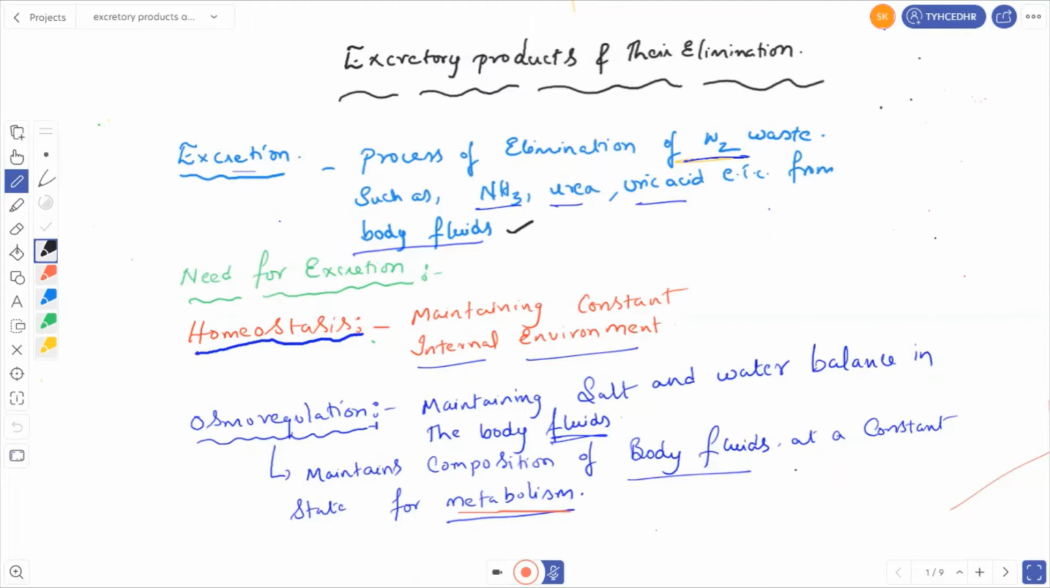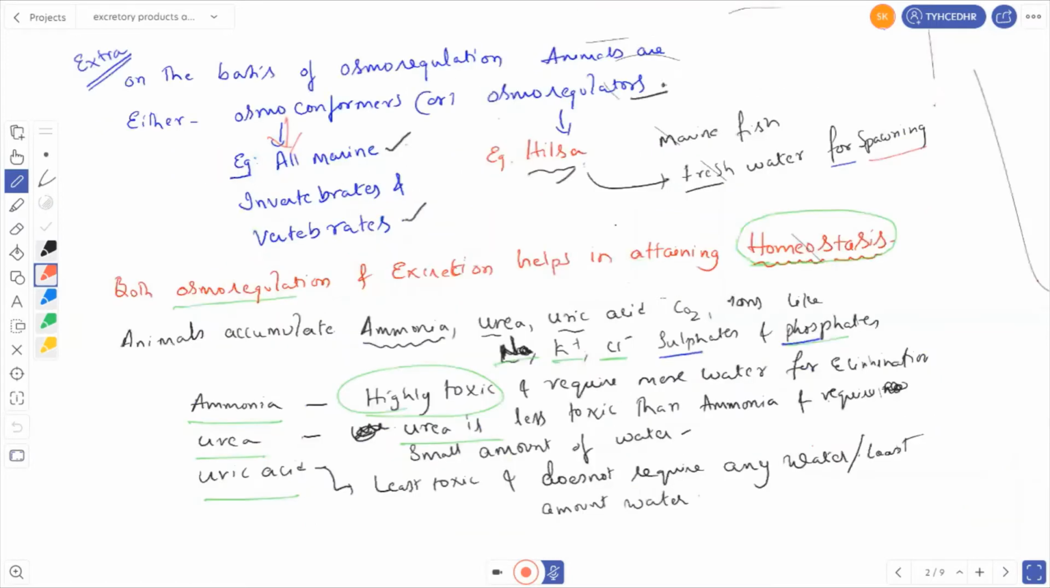Then what is the need for excretion? The need for excretion is for maintaining homeostasis and osmoregulation. Homeostasis means maintaining a constant internal environment. Osmoregulation means maintaining salt and water balance in the body fluids. Why do we require homeostasis and osmoregulation? For the purpose of metabolism.